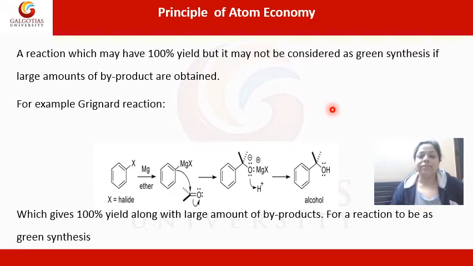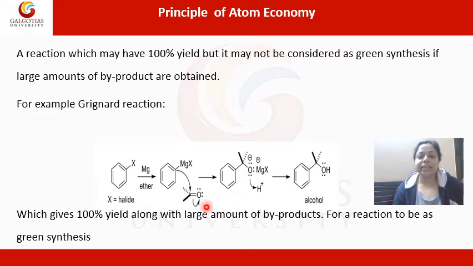Now, suppose here we have a reaction. This is a Grignard reaction where we have an aromatic halide reacting with magnesium in the presence of ether. It results in the formation of RMgX, where R is this aromatic group. Then it reacts with the carbonyl group. The carbon of the carbonyl group is electron deficient, and magnesium has a positive charge. So in a Grignard reagent, the carbon is always negatively charged. This carbon has the tendency to attack that carbon, resulting in the formation of this, and finally it gets converted into alcohol.